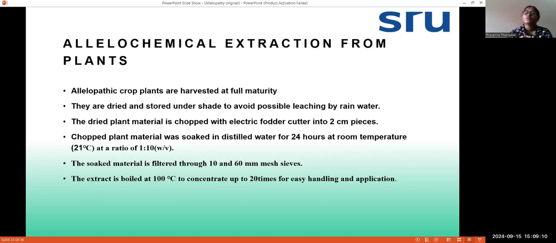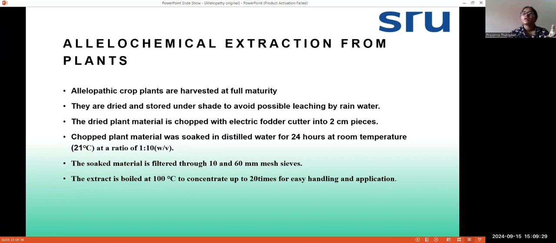So when you cut that into 2 centimeter pieces, that plant material will be soaked in distilled water for about 24 hours. And you have to take the ratio of plant material as 1 and water as 10.